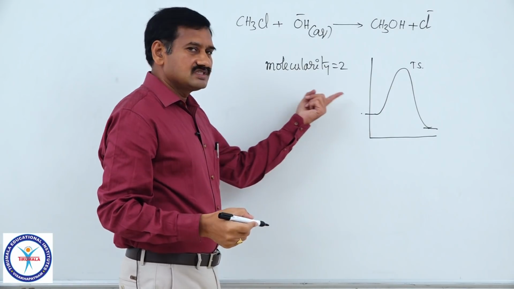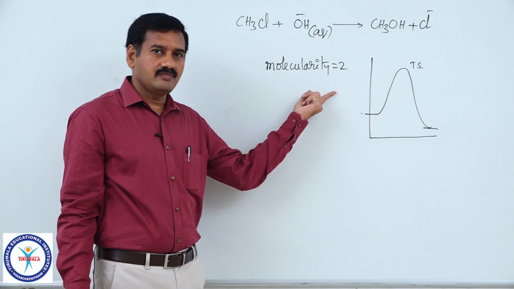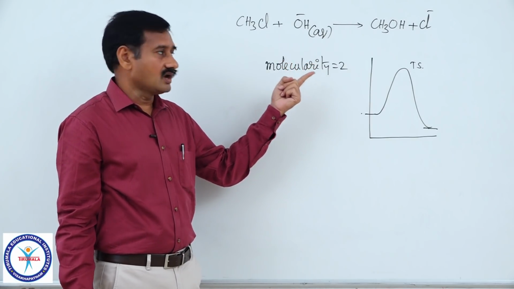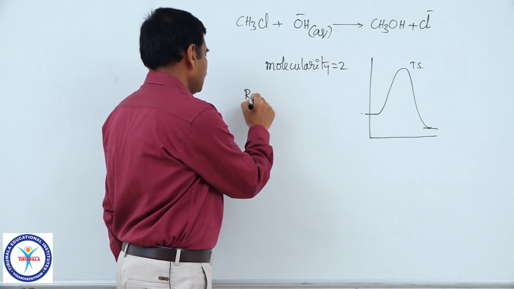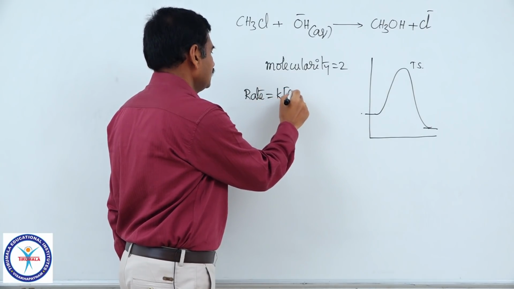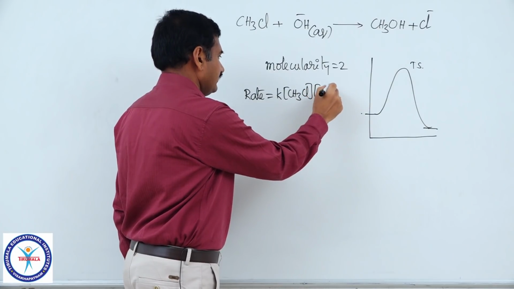As there is only one step, obviously it is the rate determining step. In the rate determining step, molecularity can be taken as order of reaction. So, order of reaction also was experimentally calculated as 2. Rate is equal to rate constant into concentration of methyl chloride into concentration of OH minus.